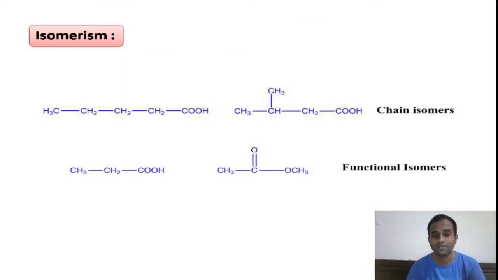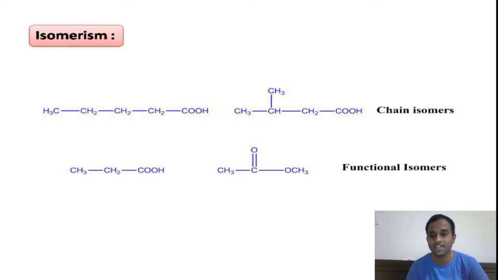Coming to isomerism, what is isomerism? It is a phenomenon of existence of two or more compounds having the same chemical formula which exhibit different properties. Those are called isomers, and the concept is called isomerism, right? In a shortcut way we can say that compounds with the same chemical formula that exhibit different properties are called isomers, right? So our carboxylic acids also exhibit isomerism. You can see here I have shown you two types of isomerism exhibited by carboxylic acids.